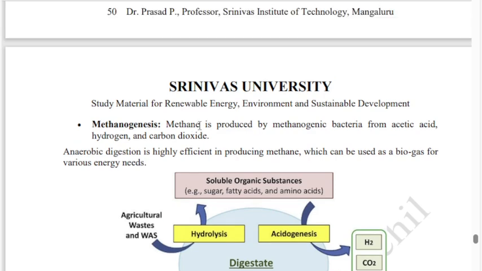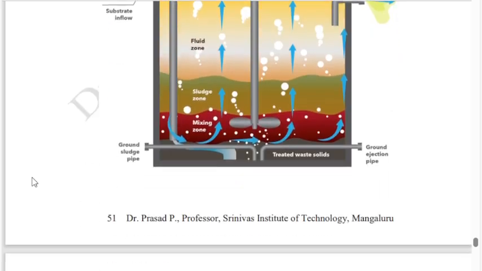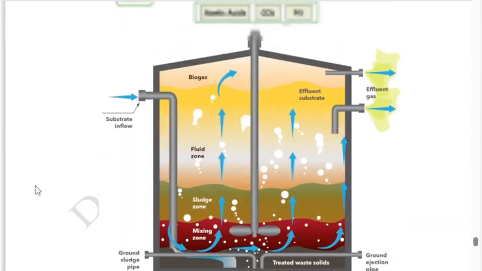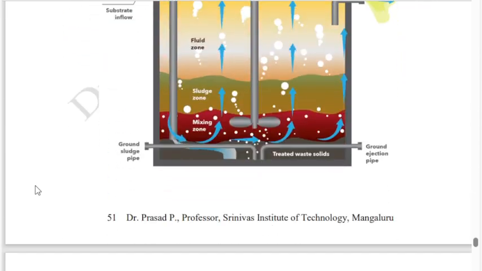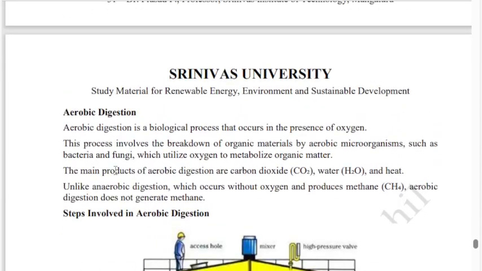And in methanogenesis, methane is produced by methanogenic bacteria from acetic acid, as well as hydrogen and carbon dioxide. So it is highly efficient in producing methane, and it can be used as biogas for various energy needs. That's about anaerobic digestion. About aerobic digestion, I will take a separate video.